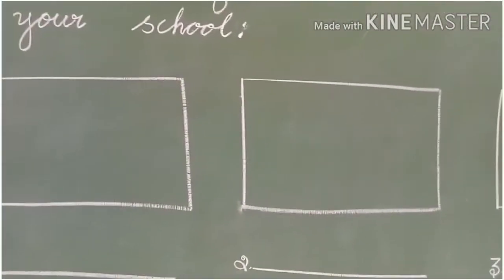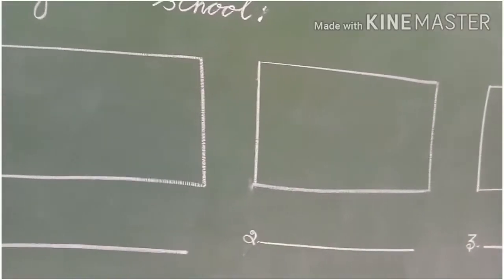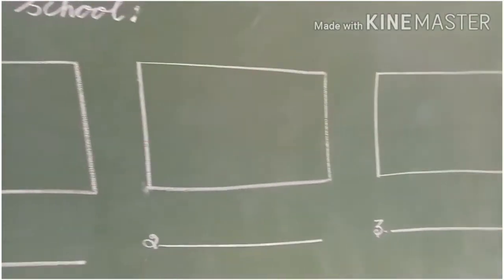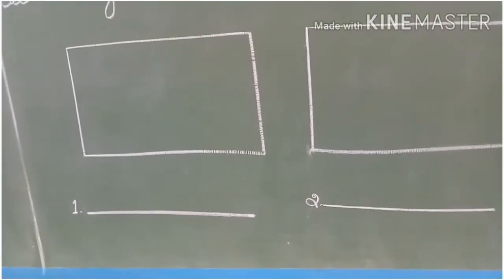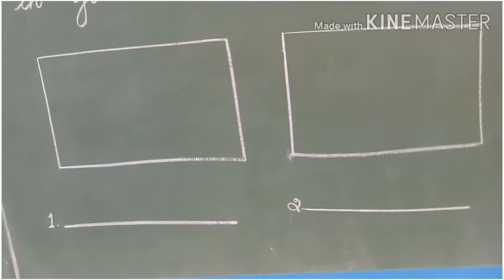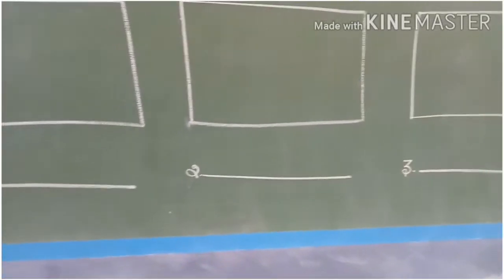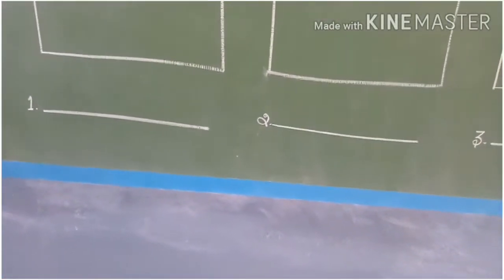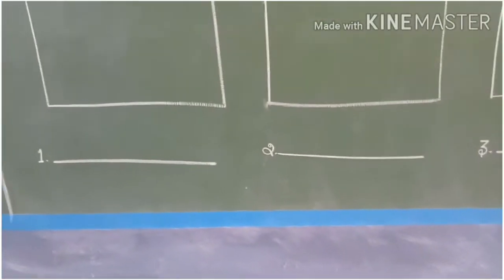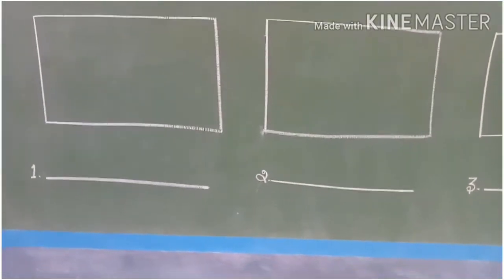So what do you have to do, children? See, 3 boxes will be given in your question paper. So you have to draw any 3 solid objects in these 3 boxes and name them. So shall we start now? Yes.